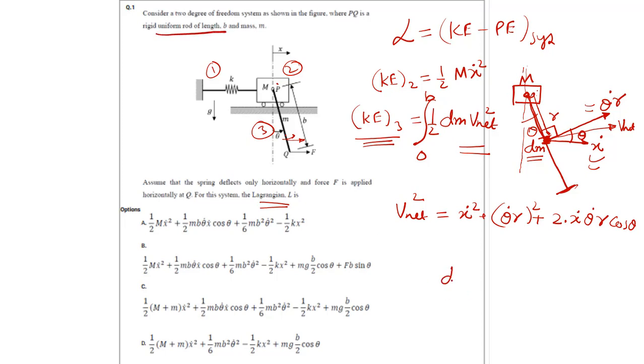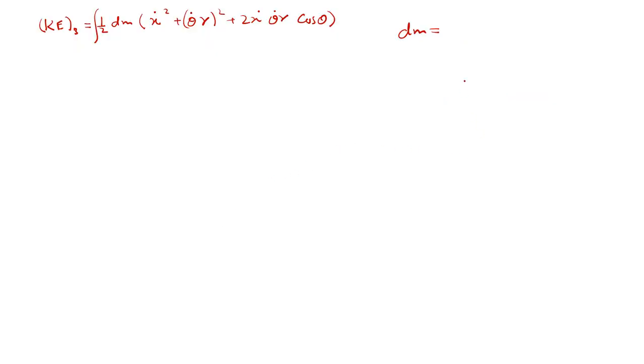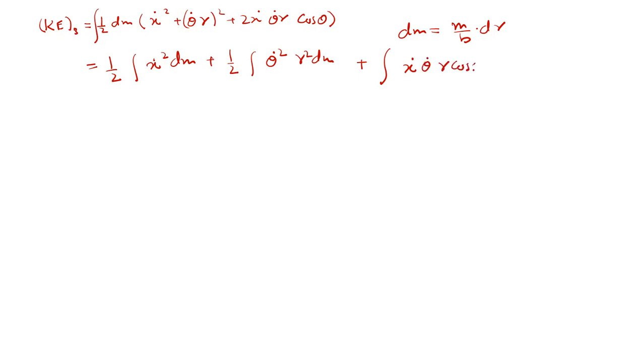So dm is nothing but m upon b into dr. If we substitute all of those together, this will become half x dot square into dm plus half theta dot square r square dm plus, 2 will get cancelled, x dot theta dot r cos theta into dm.